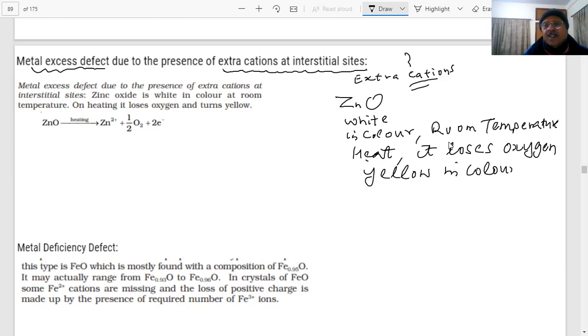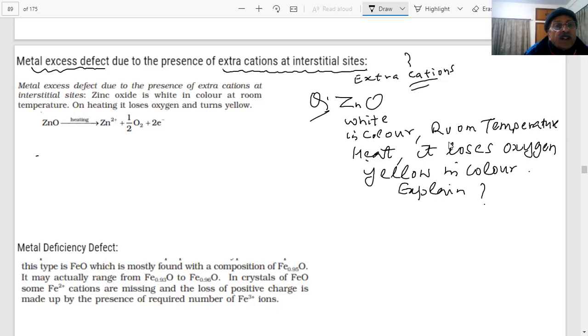There was a question, students. Explain, important question. This has been asked in the paper. When zinc oxide is heated, it is white in color at room temperature. On heating, it becomes yellow in color. Explain, students, what is happening? This is an example of metal excess defect. Here is zinc oxide. When you heat it, what will happen?